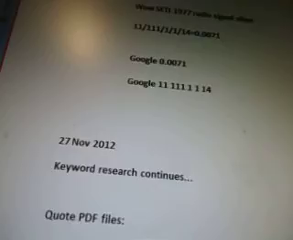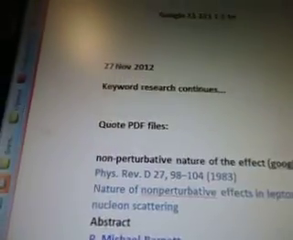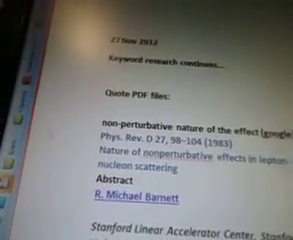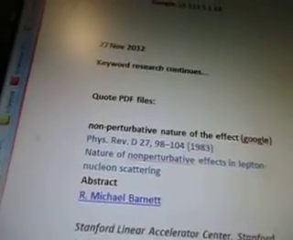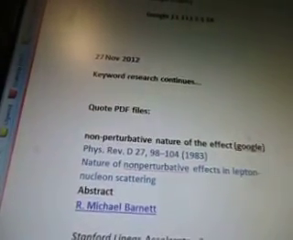This is a research in PDF keywords. So that's what it's about. November 27th, the keywords research continues. Today is December 12th, 2012.